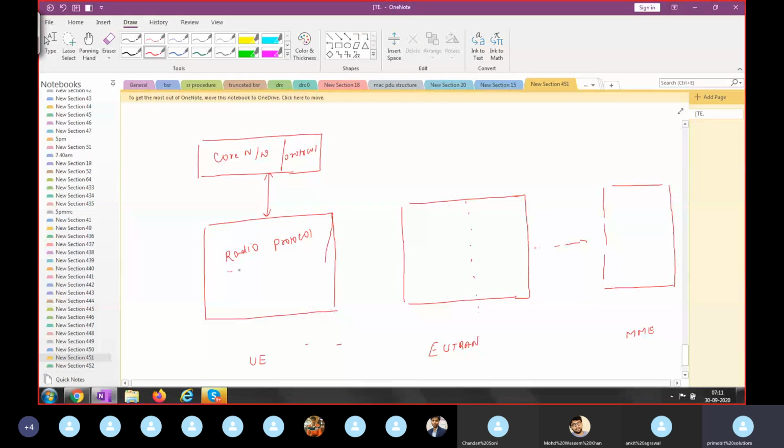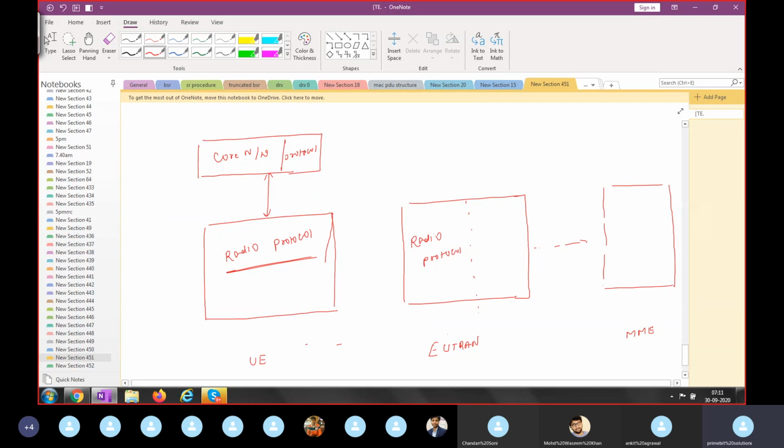Now, your UE has a radio protocol. It has to establish communication with the RAN, EUTRAN, so definitely it must have the same protocol. So your EUTRAN will have the radio protocol. One important point: EUTRAN will not have the core network protocol. Why?